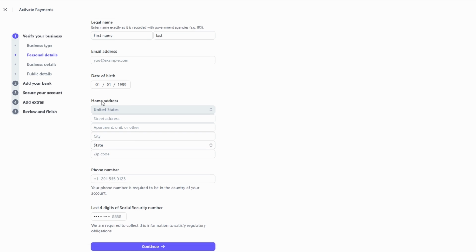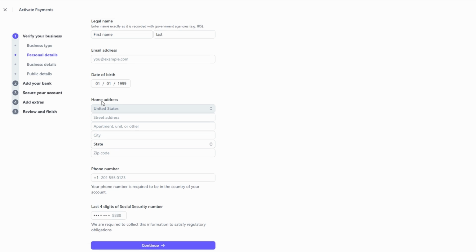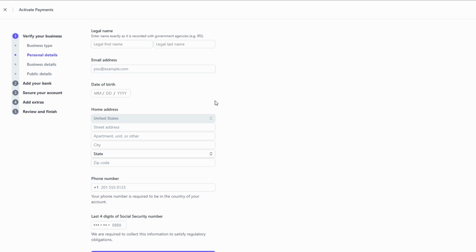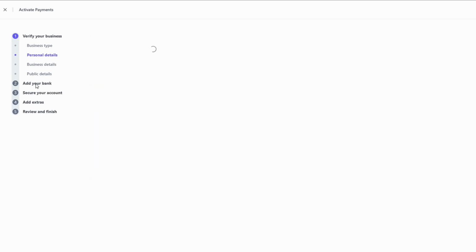You'll also need to provide your business address. If you don't have a separate business address and you're working from home, just enter your personal address. This is needed for tax reporting and legal purposes. Once you've filled everything out, Stripe will walk you through verifying your identity and setting up payouts to your bank account. It might seem like a lot of info to provide, but it's all necessary to ensure smooth payments and protect you from fraud.